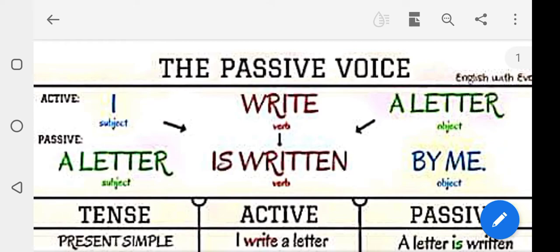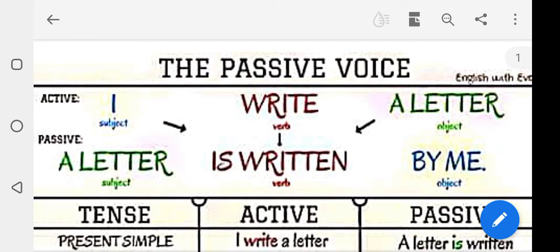Before we start the active and passive, listen to the basic rules. Active to passive. Rule first. A sentence can be separated into subject, verb and object. Rule second. The object of the sentence must be turned into subject. Rule third. The be form must be used according to the tense of the verb. And rule 4. Preposition by must be added. Rule 5. The subject must be made the object.